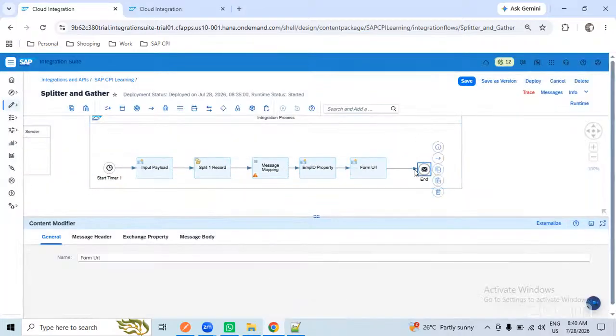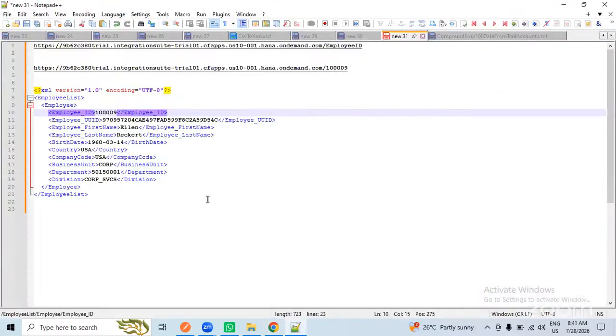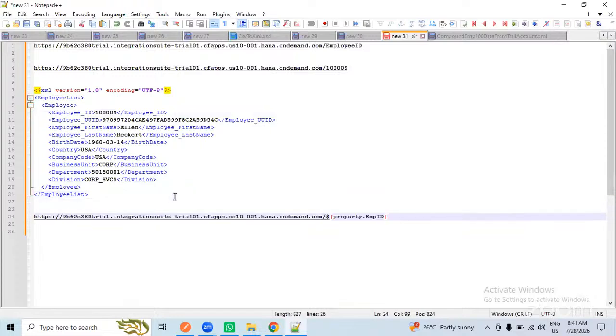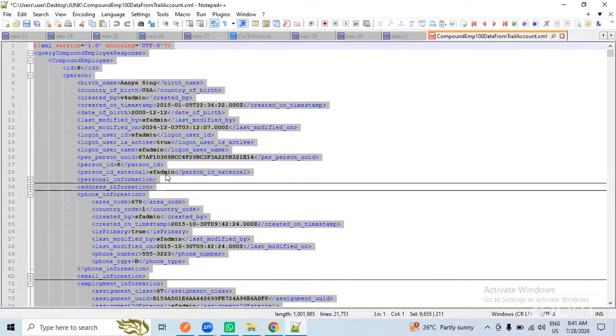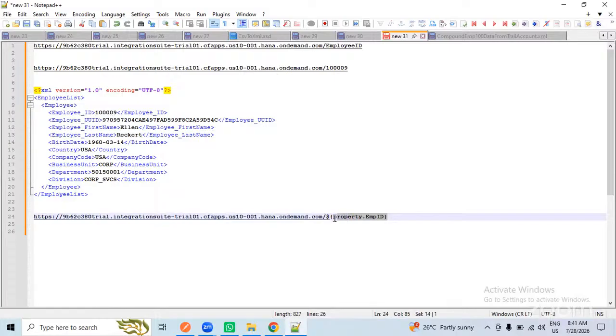Okay. So for now we are using 5 employees at a time. So at the end, in the body, I should get data like this. So for the first employee, what is the personal external? This is the personal external and it should pass the data like this.